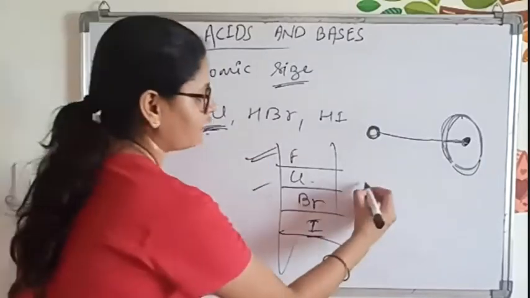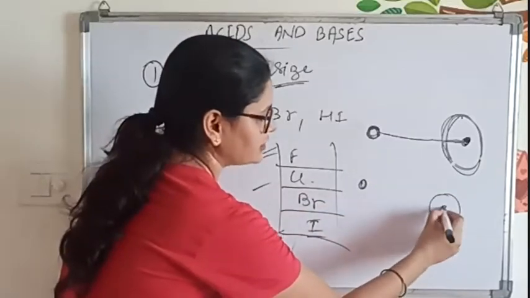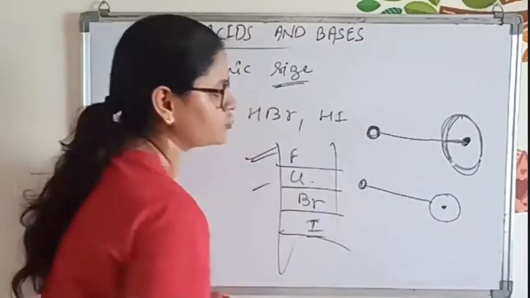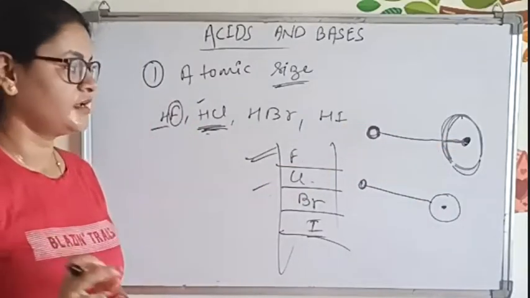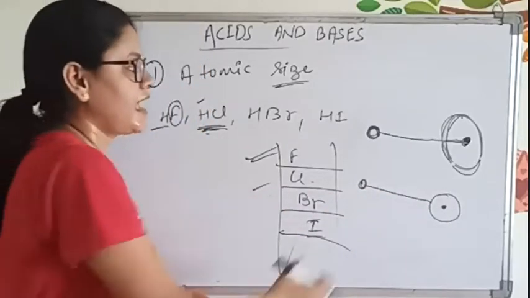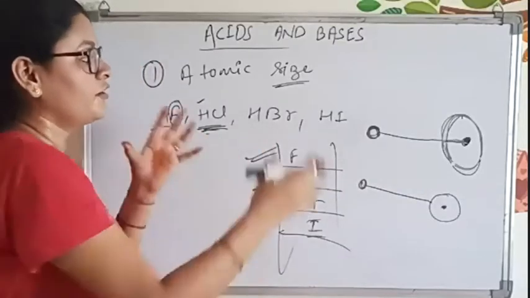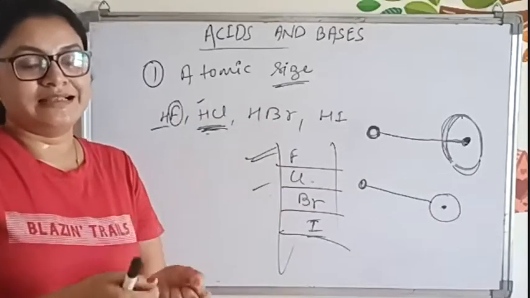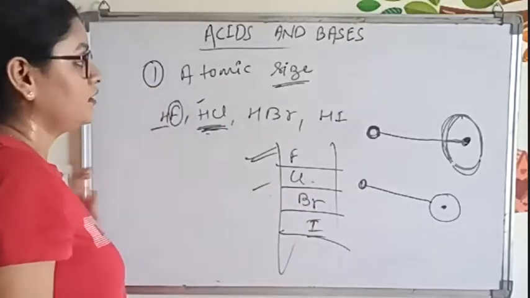But in fluorine, this is the center and the hydrogen is attached like this, so the distance between the nucleus and the outermost shell is less compared to iodine. Clear? So fluorine will hold the hydrogen more tightly than iodine, because iodine is bulky and bigger. The bigger the atom, the lesser the tendency to pull the hydrogen, so it will easily release it.